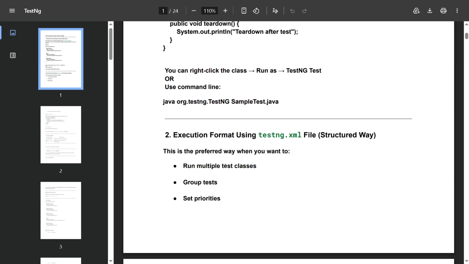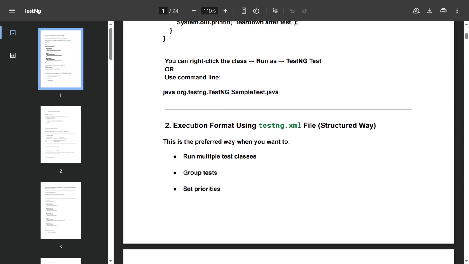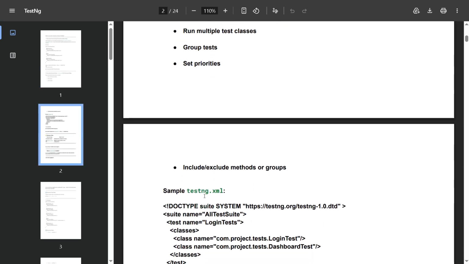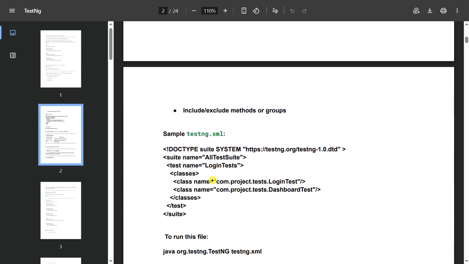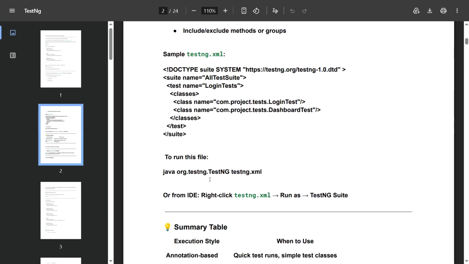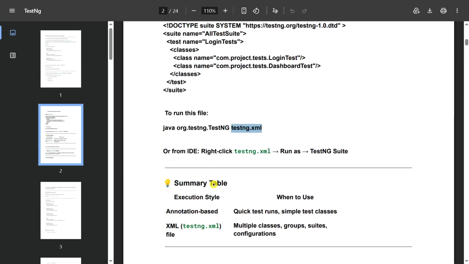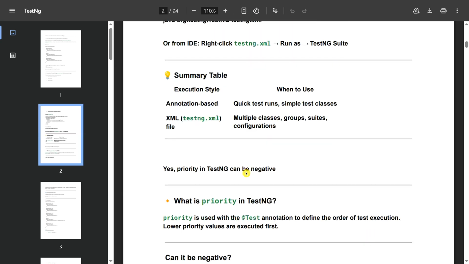In this we can run multiple test classes, group tests, set priorities, and include or exclude methods or groups. A simple test looks like this, you can see here. To run this file, we can run the testng.xml file from TestNG. In the IDE, we are using Eclipse, so right-click on the testng.xml file and run as TestNG Suite.